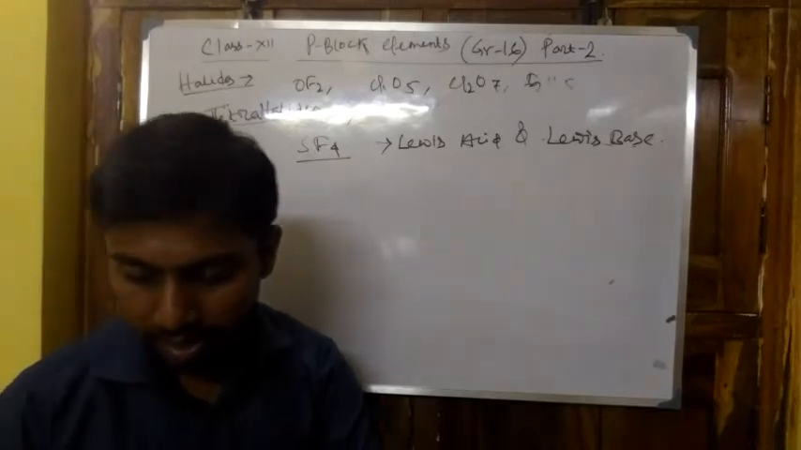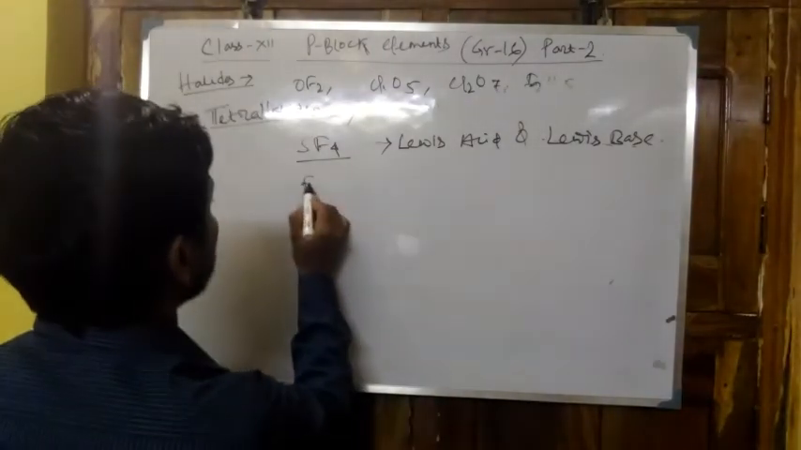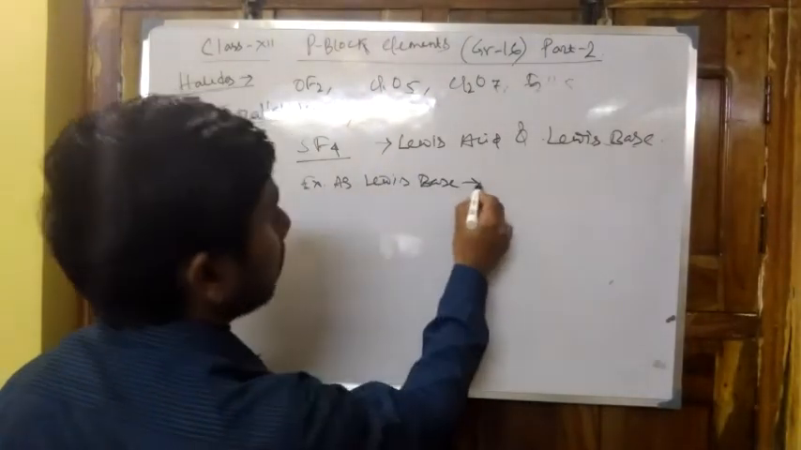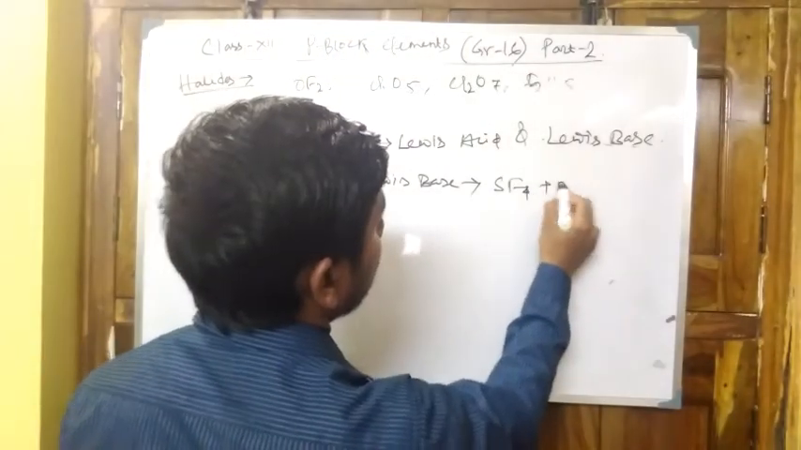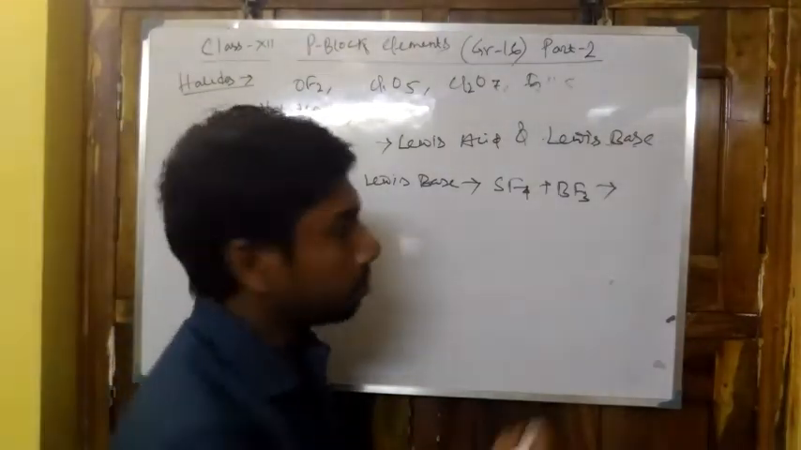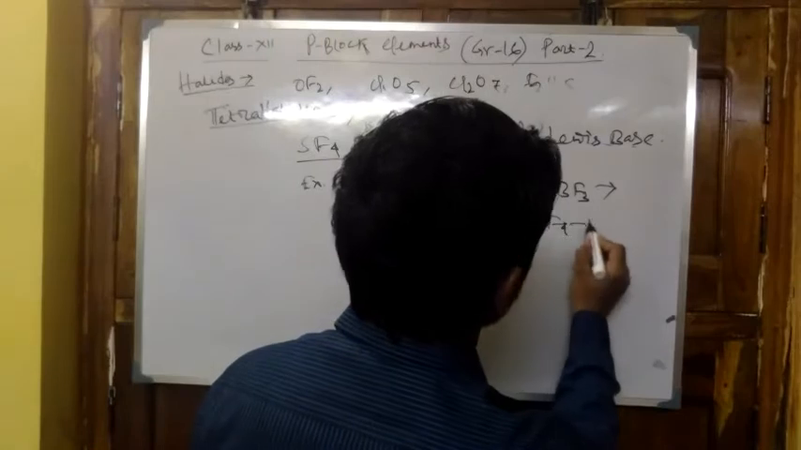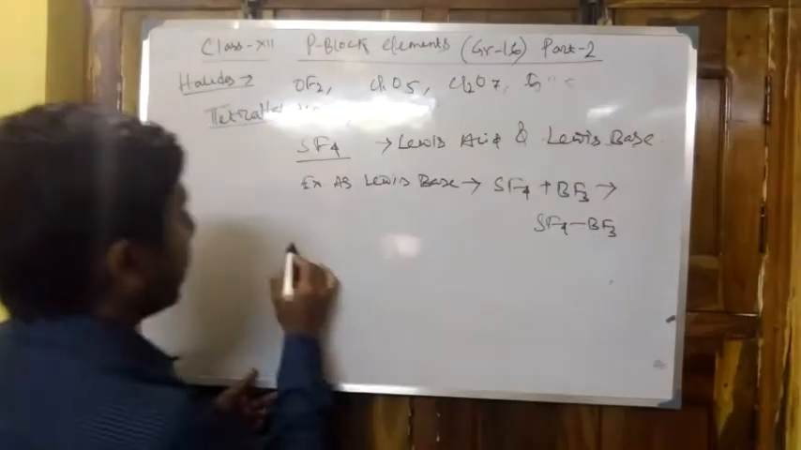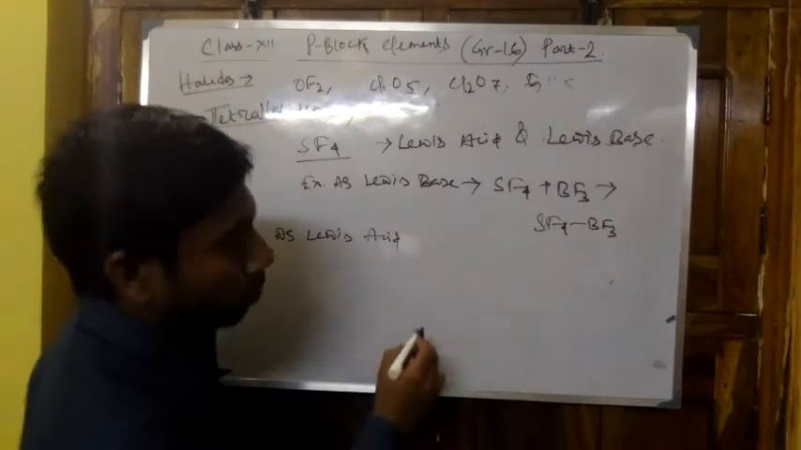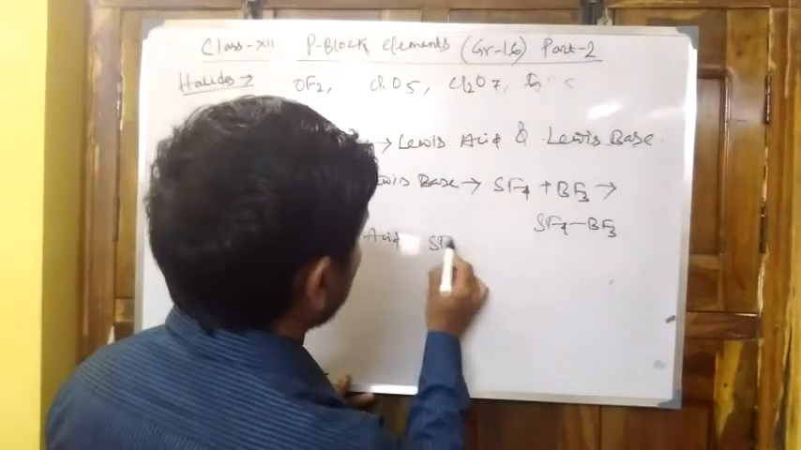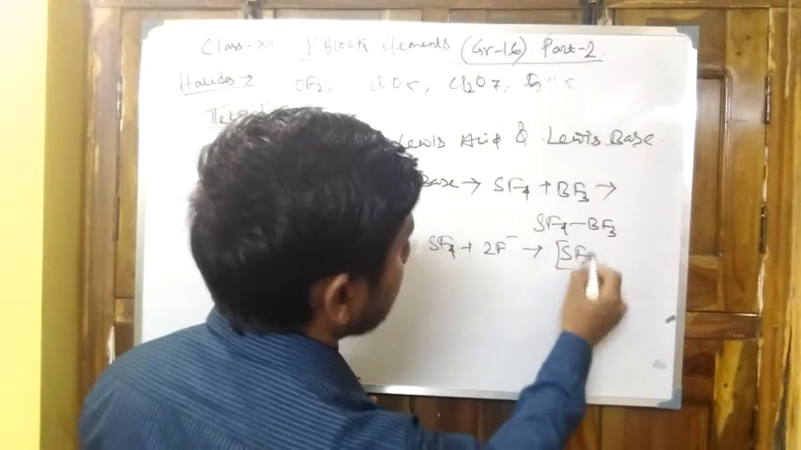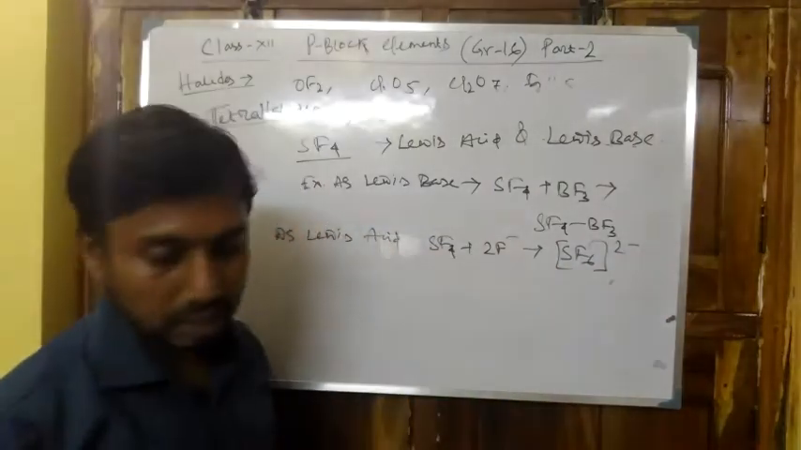The example as a Lewis base: SF4 when it reacts with BF3 forms a complex, SF4·BF3. As a Lewis acid, it can react with SF4 plus 2F minus, forming SF6 2 minus. That is the Lewis acid behaviour.